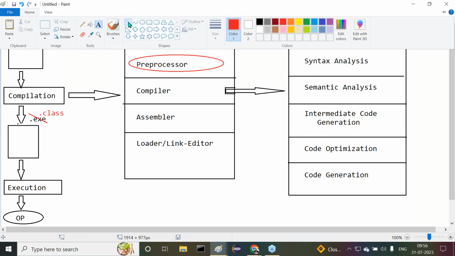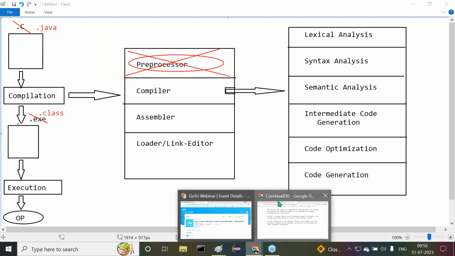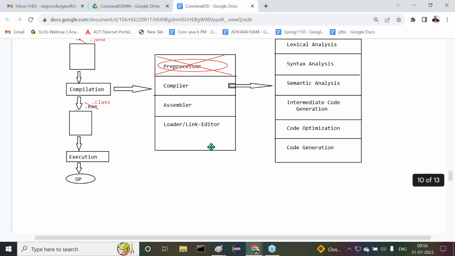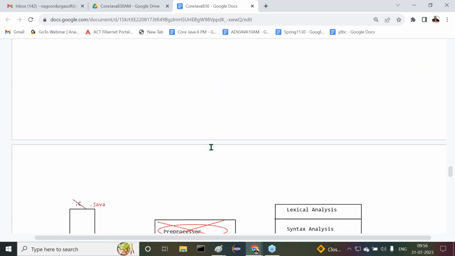In the case of Java, what is not available? The preprocessor is not available. But in C and C++ it is available. But in the case of Java, the preprocessor is not available. The entire remaining content is the same. The total remaining part is the same. Then these are the changes we have to make in the case of Java. Now this is the diagram for Java. Got it or not?